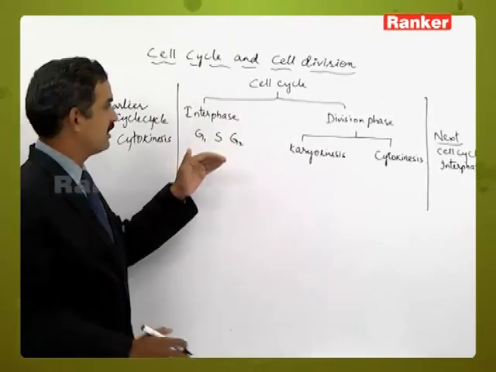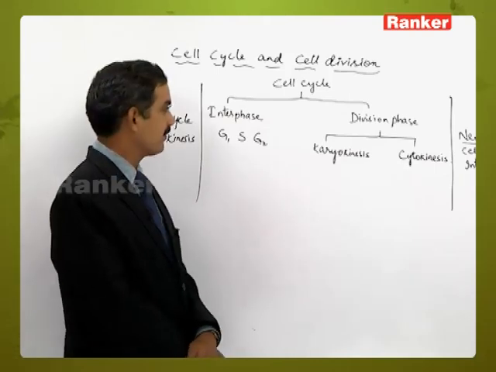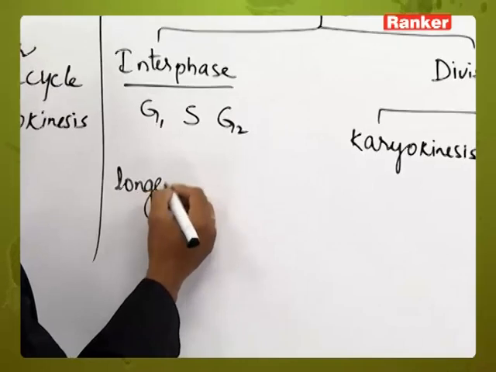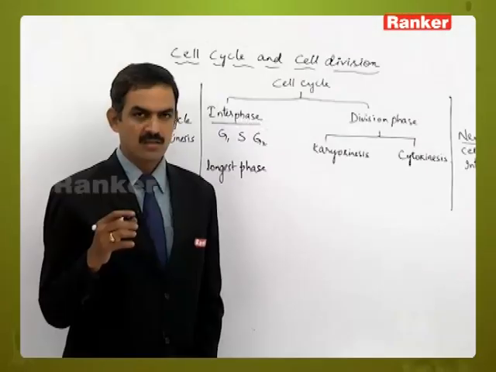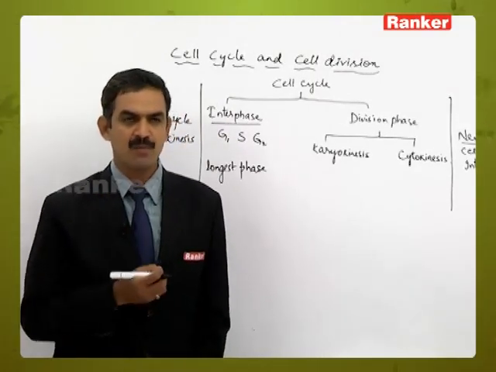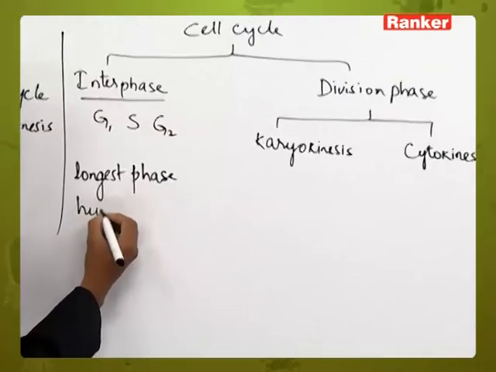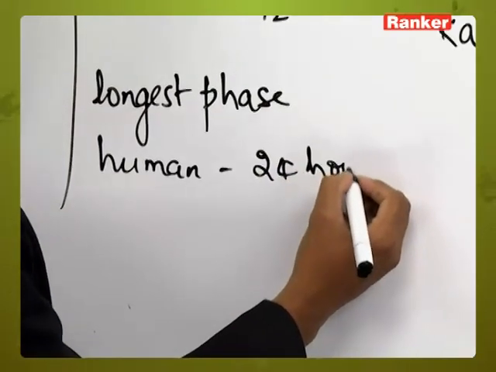In this process, out of the entire changes which are taking place in the cell cycle, interphase is considered to be the longest phase, which will take more time. It is not compulsory that all animals or all plants should have the same time period for interphase. For human beings, it is 24 hours.